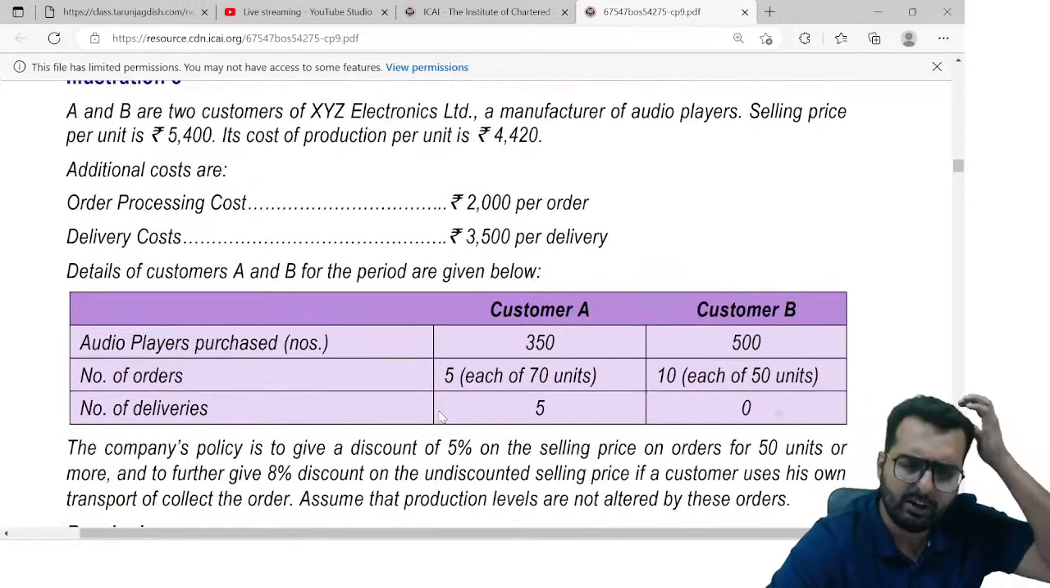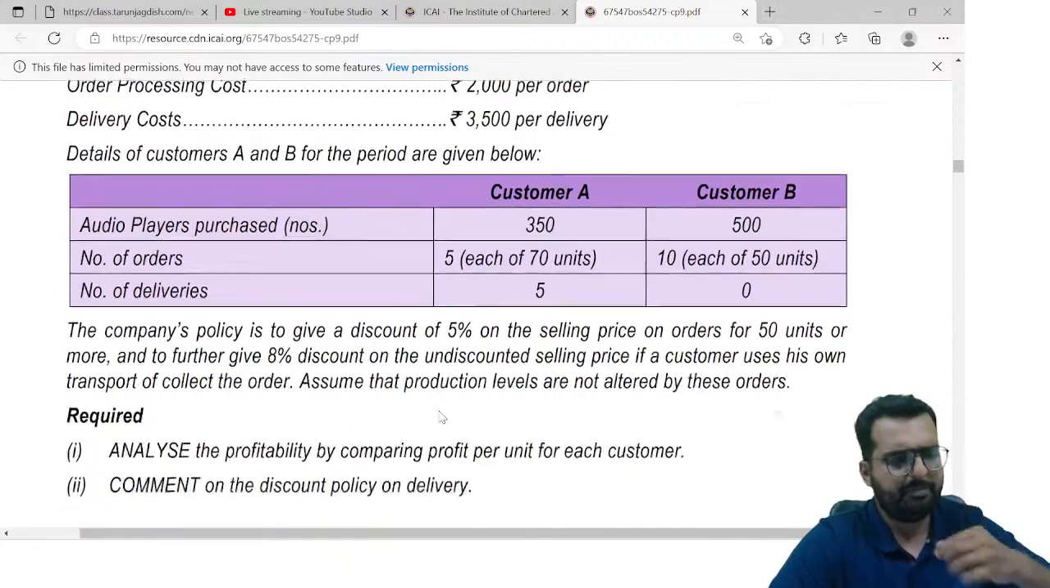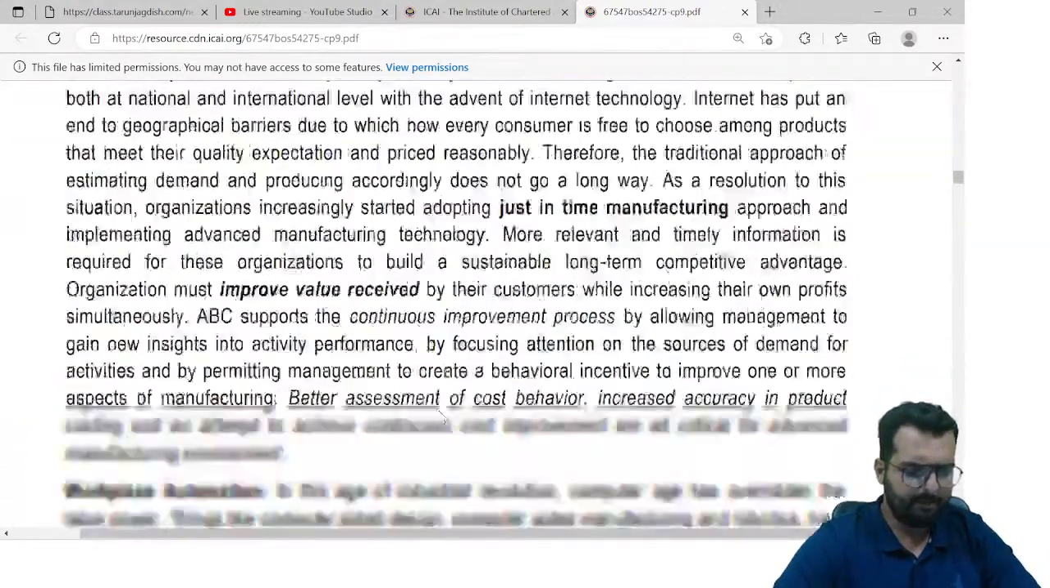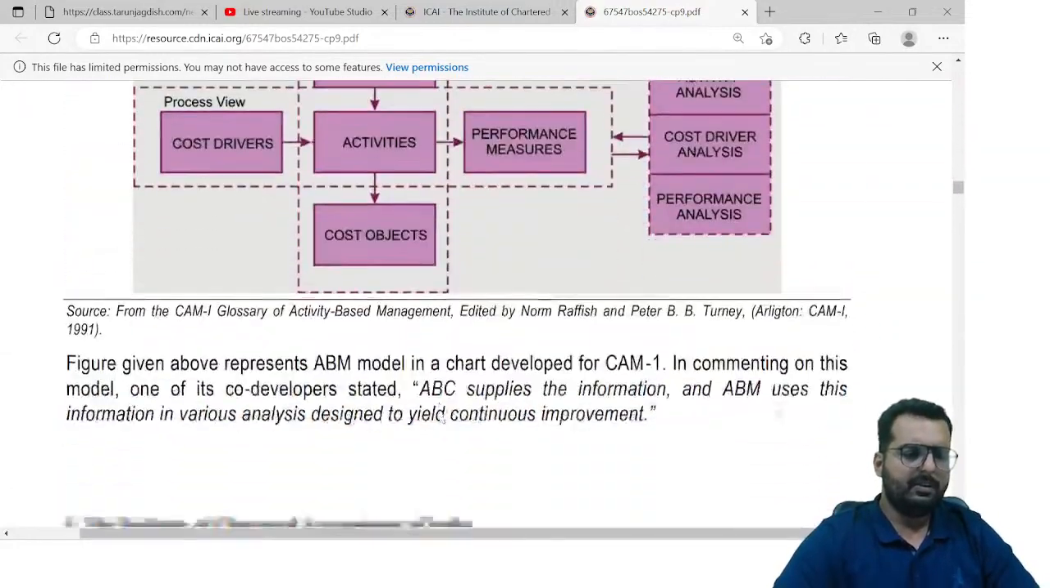3 is good. You can do illustration number 3. So please mark it as a good and an important question. It is a question on customer profitability analysis 3. ABM we just learned now.